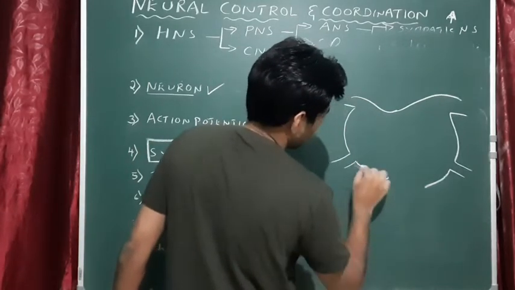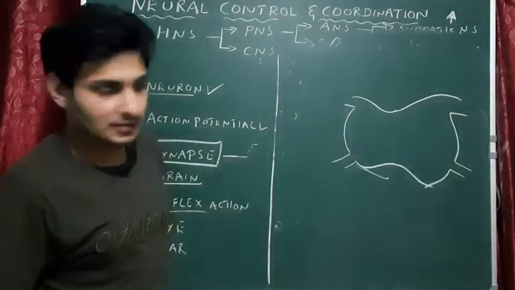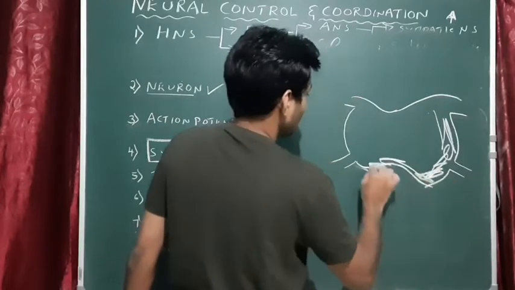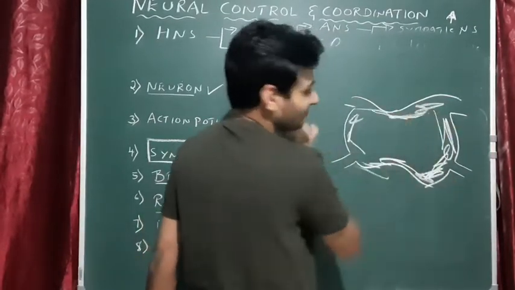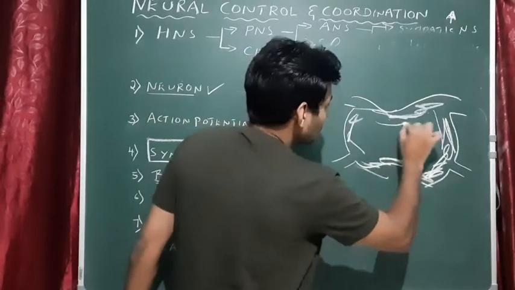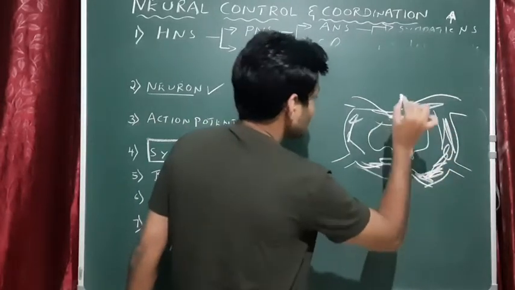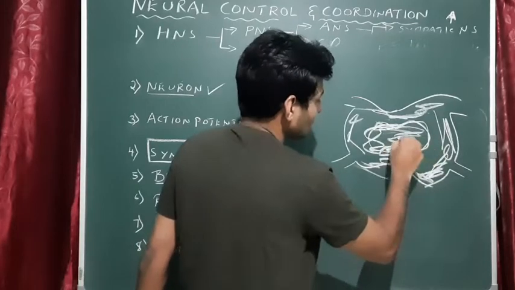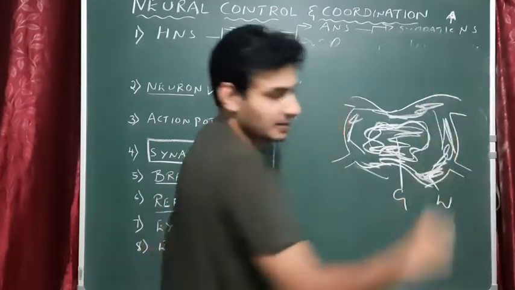Sorry, yeah, like this. It looks like this, and this is colored white. Why white? You know that, white matter. Whereas this is the inside portion, which also looks like a tiny butterfly. So it is gray in color.